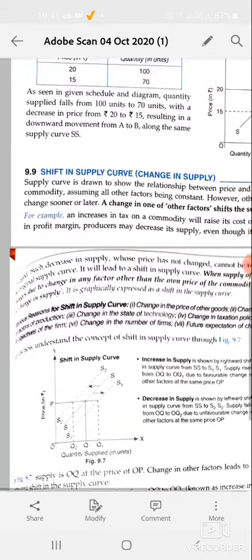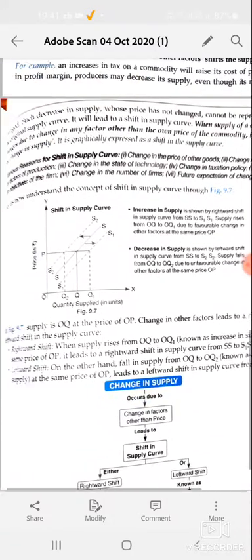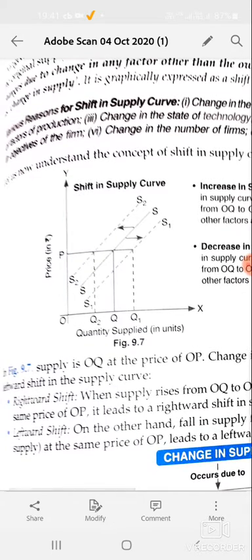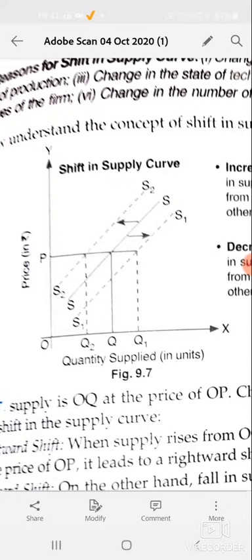Now let us see one example. If you see the graph, again on the y-axis you will see the price and on the x-axis quantity supplied.